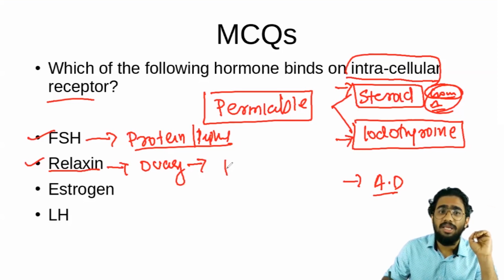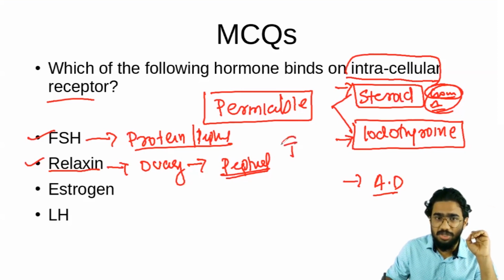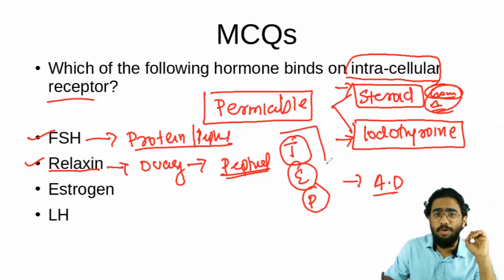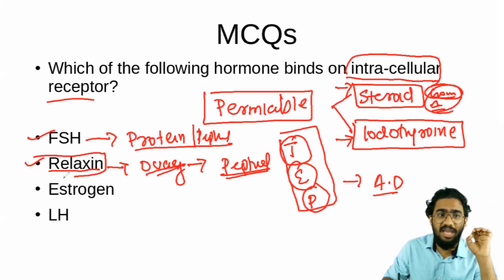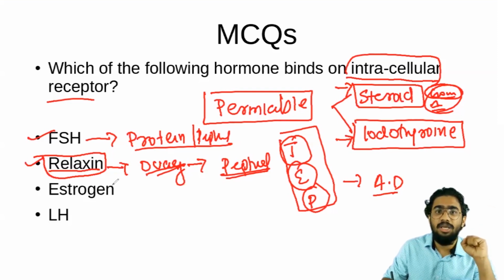Relaxin is also a peptide hormone. Actually, the steroid hormones coming from the gonads are testosterone, estrogen, and progesterone. Only these 3 hormones are steroid derivatives, but the relaxin is a protein hormone which is secreted by the ovary. So you must know this exception here. That's why I included this question under this discussion.